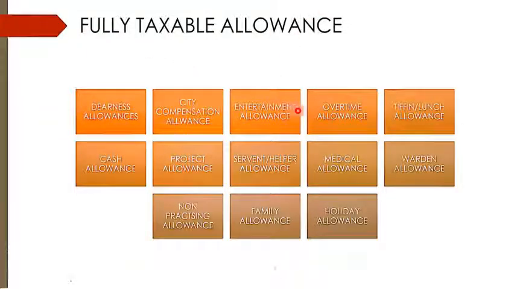These are the fully taxable allowances. First one is the dearness allowance, city compensatory allowance, entertainment allowance, overtime allowance, tiffin and lunch allowance, cash allowance, project allowance, servant or helper allowance, medical allowance, warden allowance, non-practising allowance, family allowance and holiday allowance. All these are fully taxable allowances.